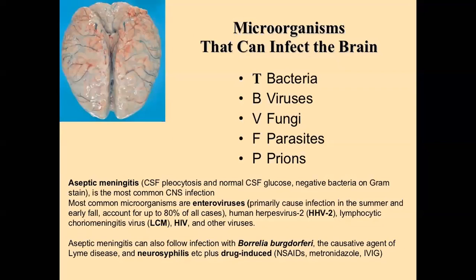Some drugs are also responsible for meningitis. The most common drug-induced causes are non-steroidal anti-inflammatory drugs and IVIG, immunoglobulins, but these are very rare. Drug-induced meningitis is included in aseptic meningitis.